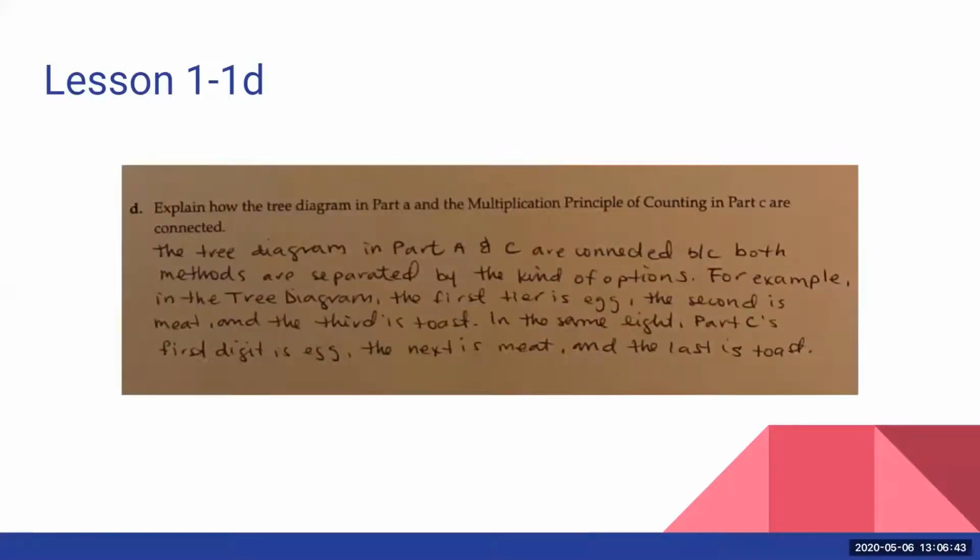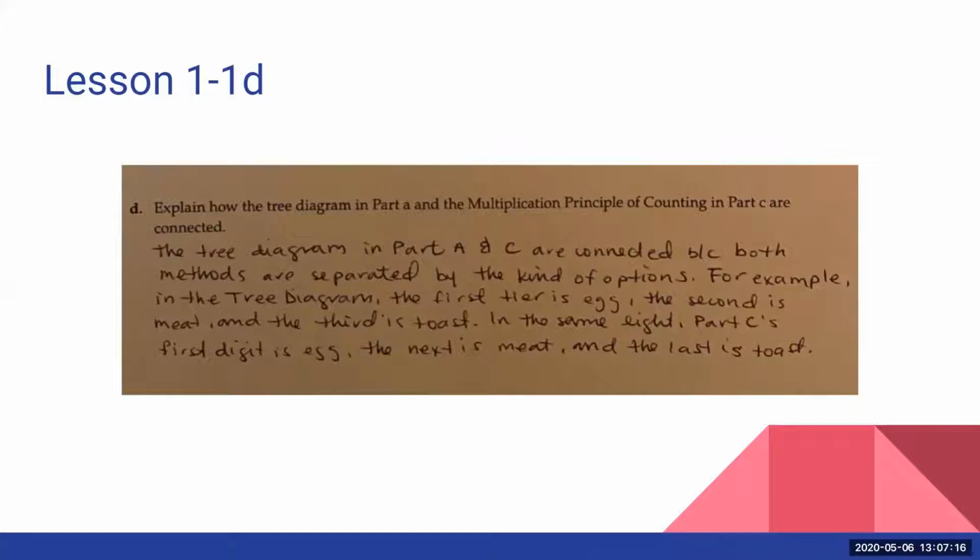The tree diagram in part A and C are connected because both methods are separated by the kind of options. For example, in the tree diagram, the first tier is egg, the second is meat, and the third is toast. In the same light, part C's first digit is egg, the next is meat, and the last is toast. I thought this was an awesome answer talking about the tiers or the levels of the tree diagram and comparing them to the integers that are used in the multiplication principle of counting.